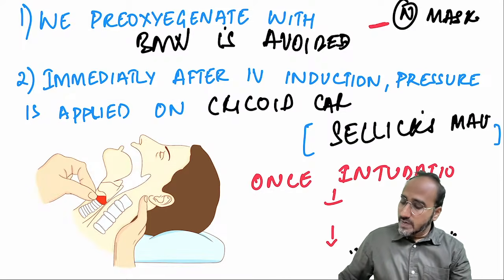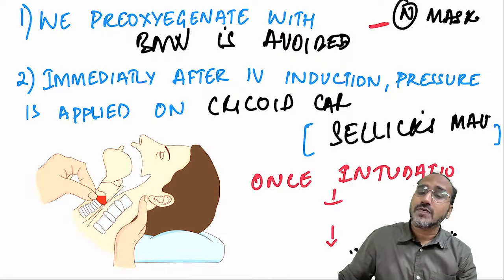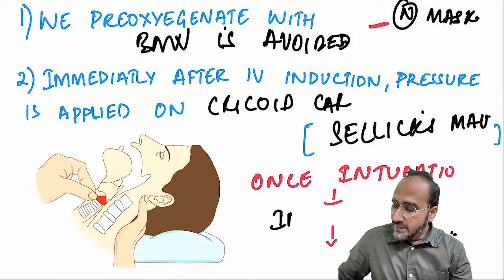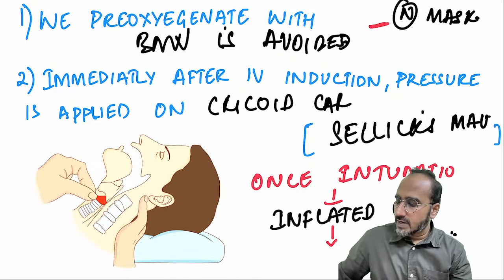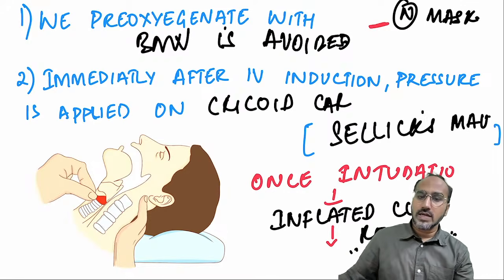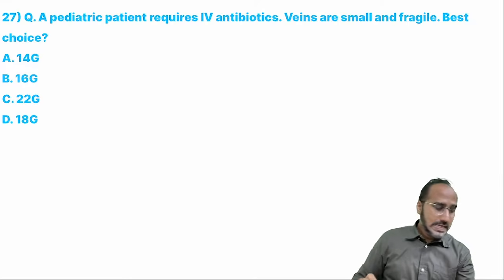Okay. So now look over here. Once intubation, when do you remove the Sellick's maneuver? That is also very important. Once intubation is done and cuff is inflated, then you remove the Sellick's maneuver. Okay? Next.